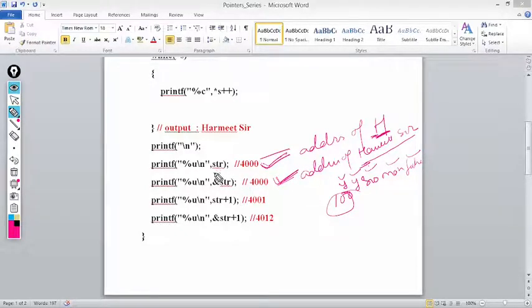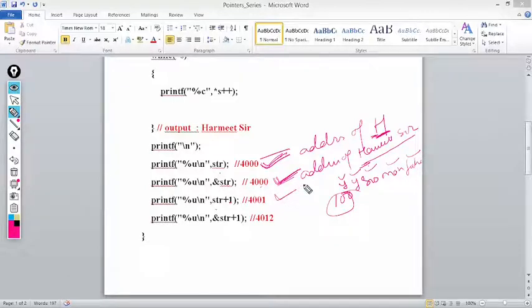The name of the array gives the base address of the 0th element of the array. In a character one dimension array, the 0th element is a character. So this 4000 is the base address of h, and this 4000 is the base address of Harmeet sir, the complete string. How can we differentiate? See here, when I try to add 1 to this str, what am I getting? I am getting 4001. What does it mean?